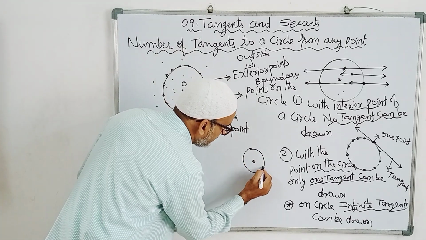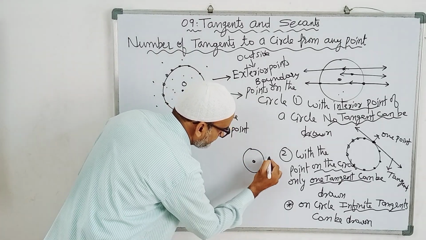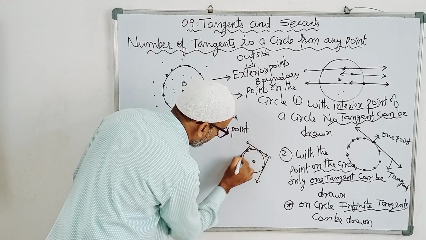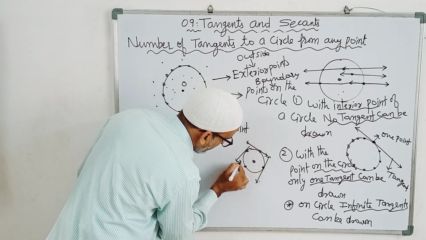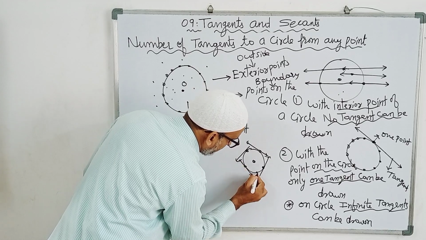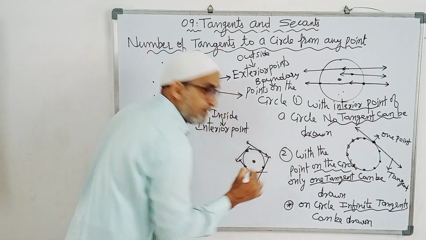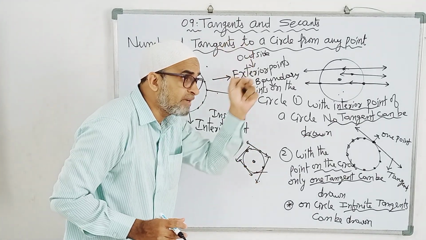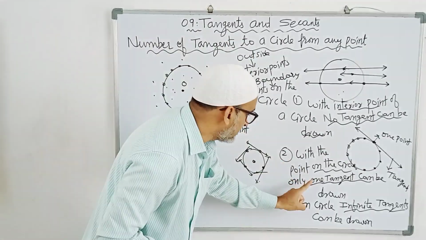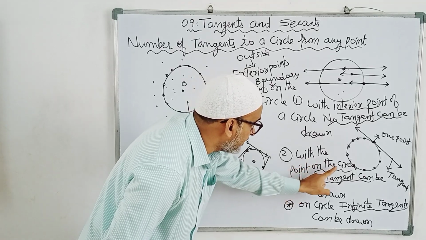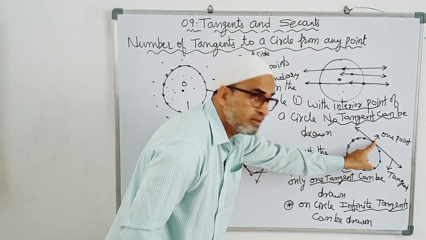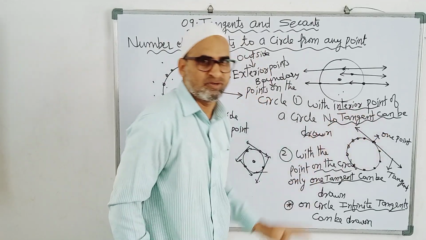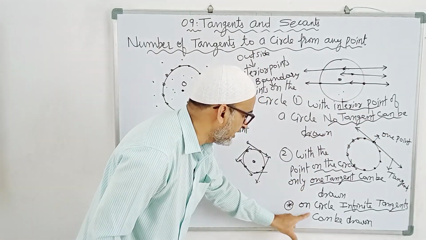With this point one tangent, with this point one more tangent, with this point one more tangent. On the circle infinite number of points are there, so infinite number of tangents can be drawn. But what he is telling here is, with one point on the circle, how many tangents can be drawn? Only one tangent can be drawn. Don't get any confusion.